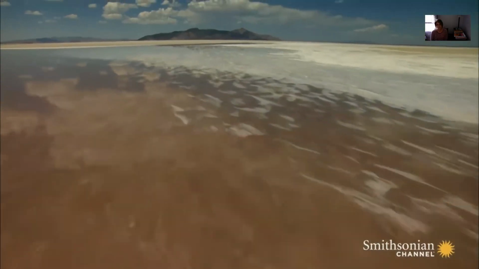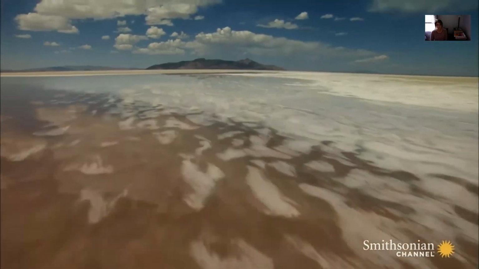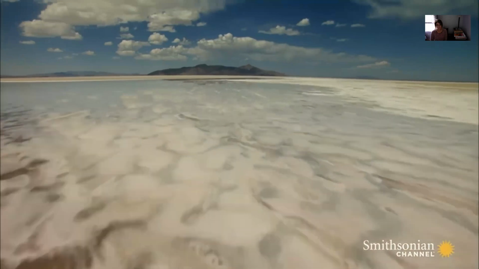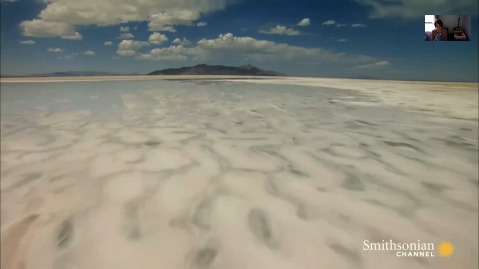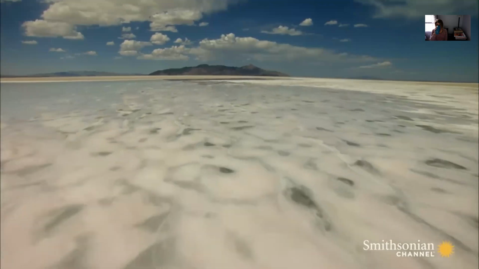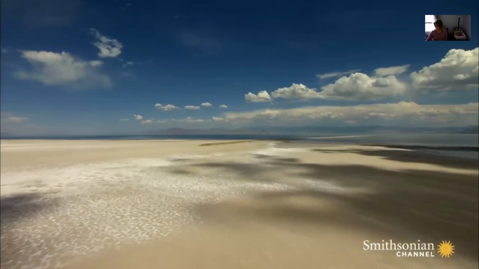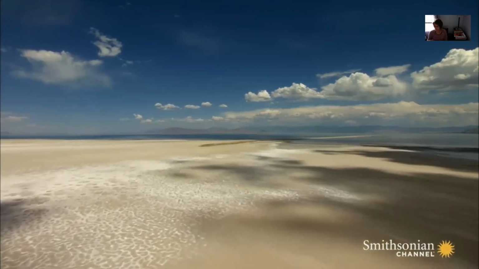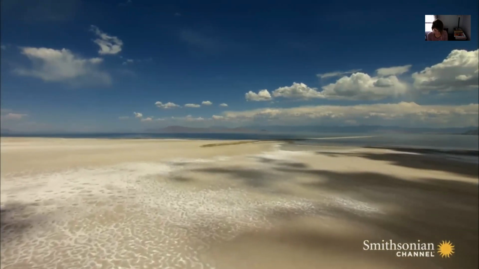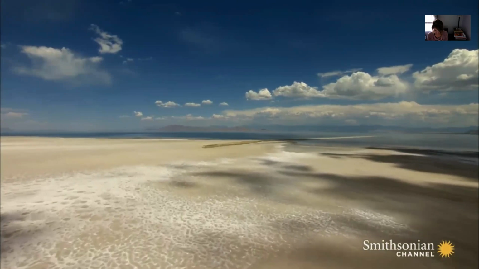The lake is considered a terminal lake, which means there's no outlet. Small amounts of salt in the rivers and streams that flow into it build up over time. With nowhere for the water in the lake to go, it evaporates in the hot Utah sun, leaving vast deposits of salt behind.